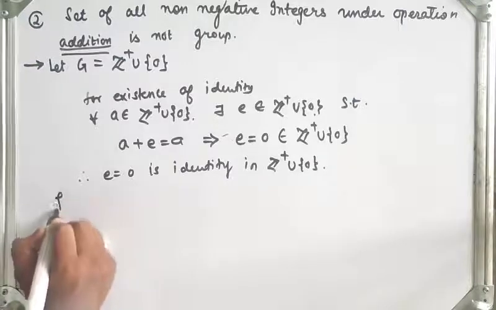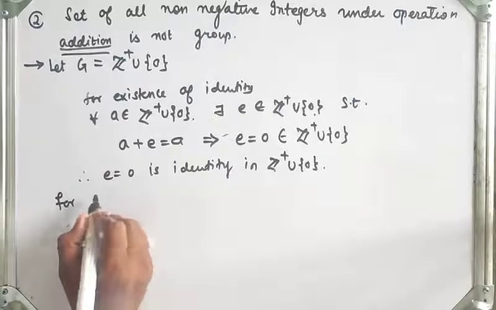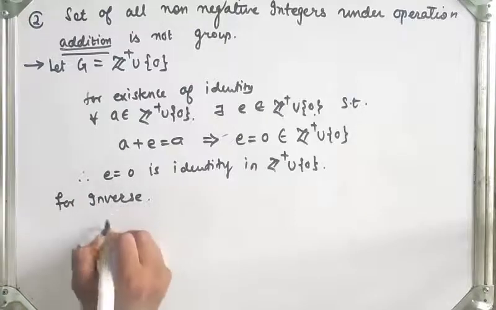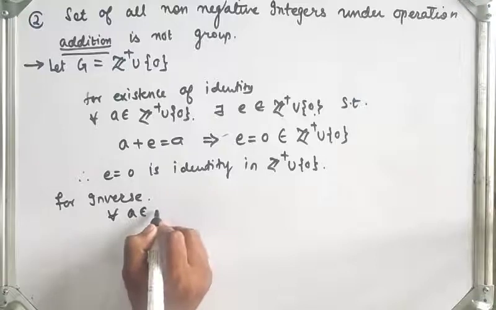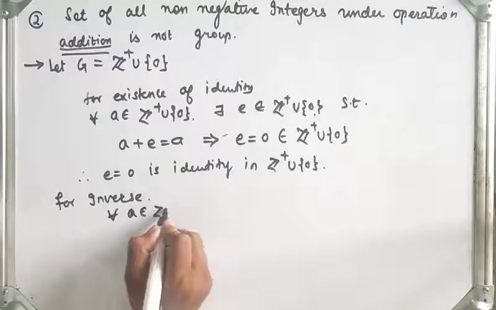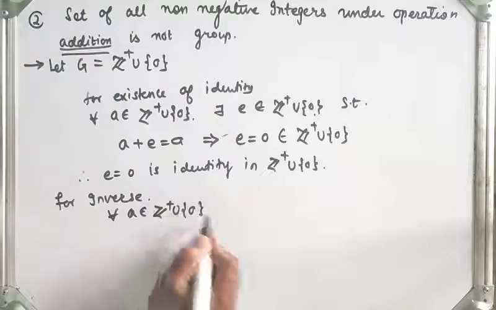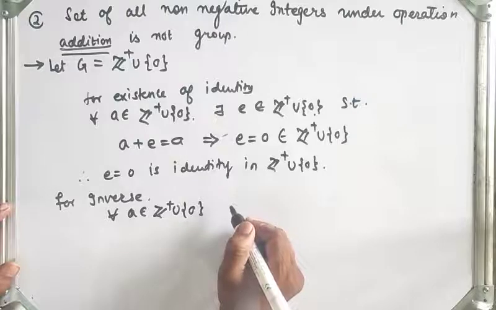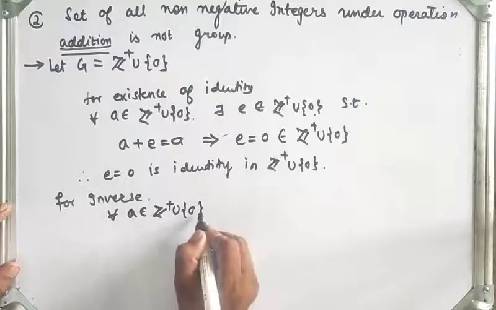Now for the inverse element. For all A belongs to G, G means the positive integers Z plus union singleton 0. So let us check whether the inverse element exists in Z plus union singleton 0 or not.